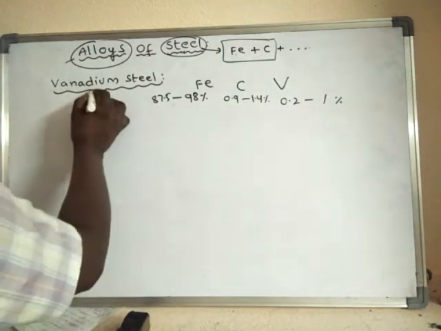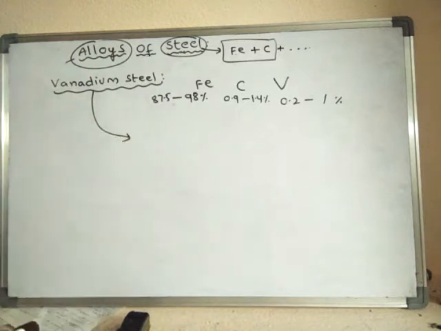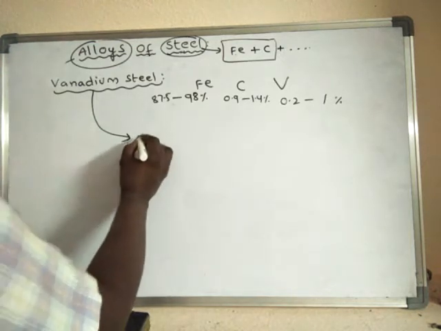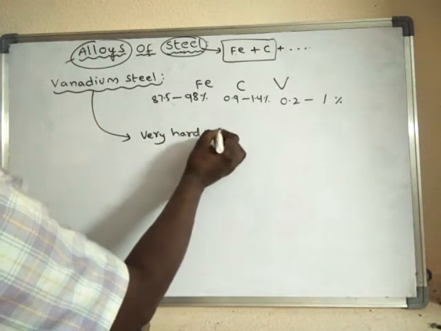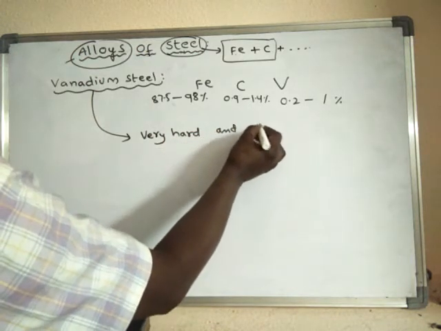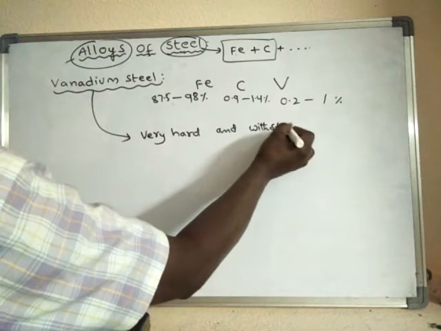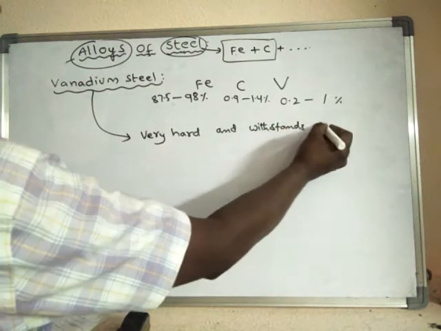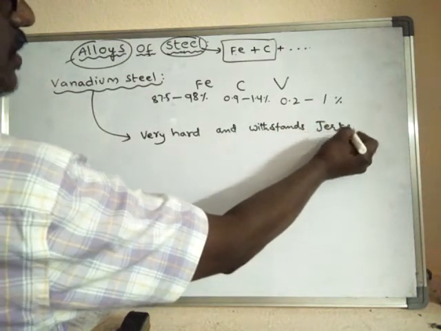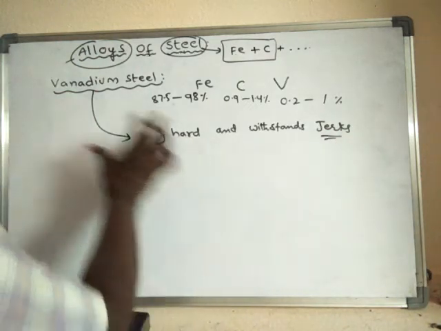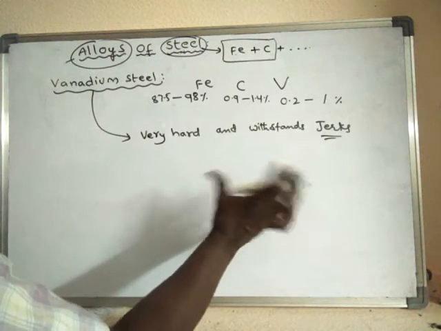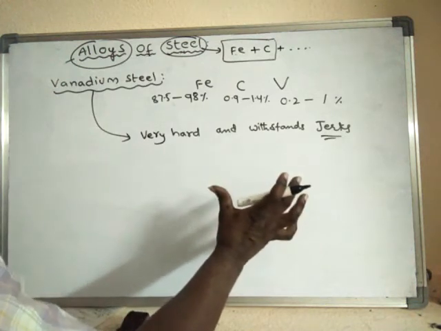What is the specialty of this vanadium steel? It is very hard and yet withstands jerks without breaking. If any jerk is applied on it, it can withstand that jerk. It does not break.